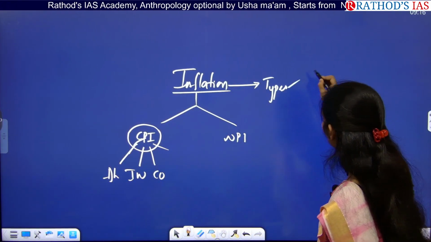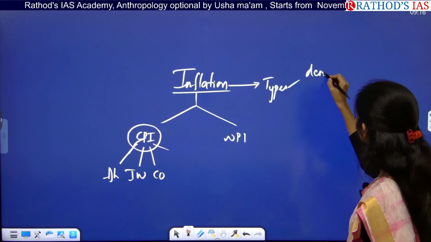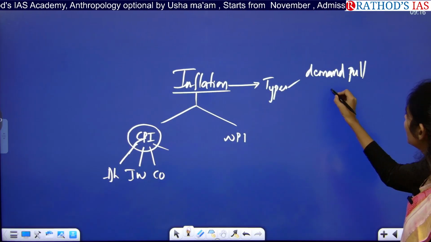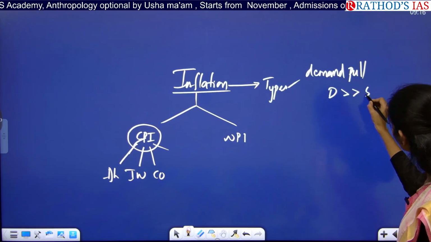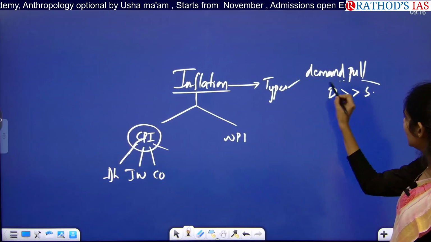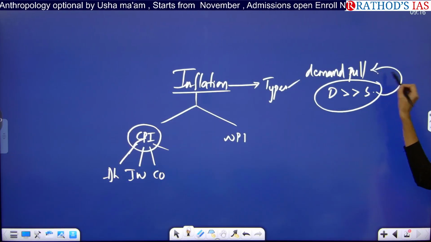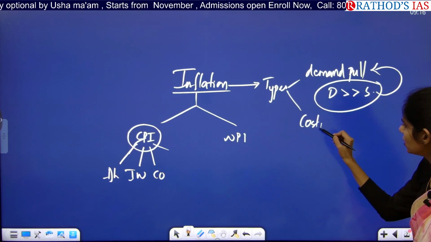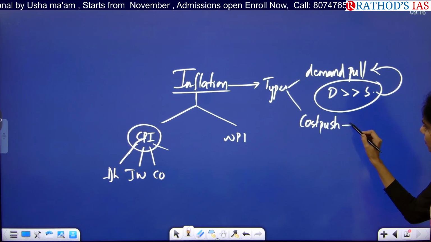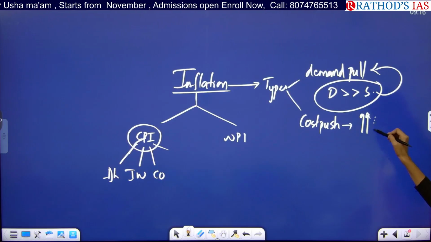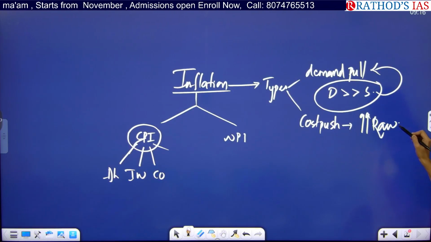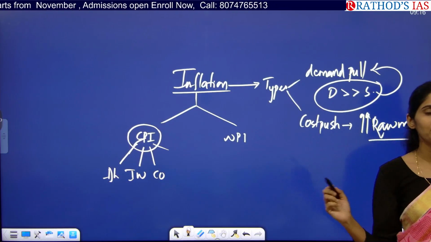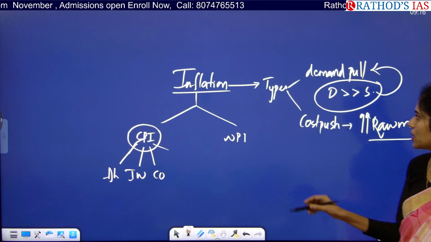So in types we have demand pull inflation: because of an increase in demand, that is, demand is more than supply, we see inflation, and this kind of inflation is called demand pull inflation. And we have cost push inflation. In cost push, there will be an increase in the price of raw materials. Whenever the price of raw materials increases, obviously the cost of the product will increase, and that is called cost push inflation.